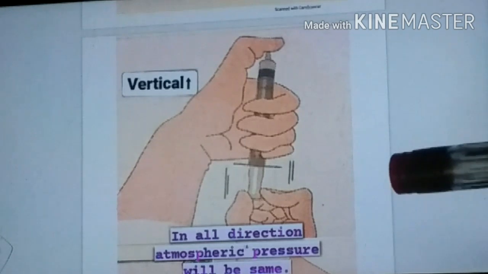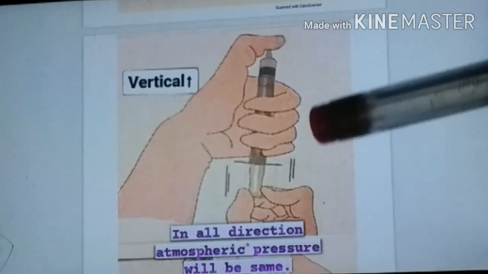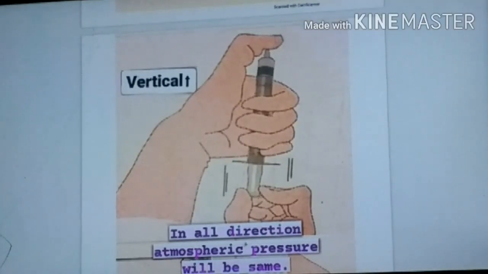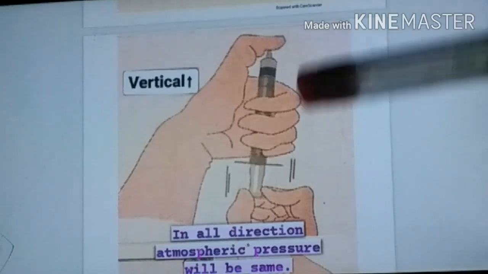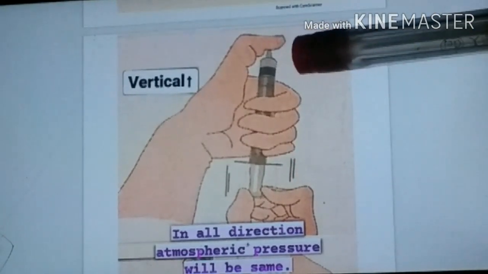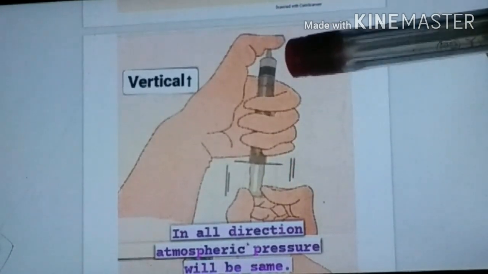After removing your hand, you can see that the piston automatically goes inside up to a certain point. In vertical position, after removing the hand, the piston automatically goes to this point.